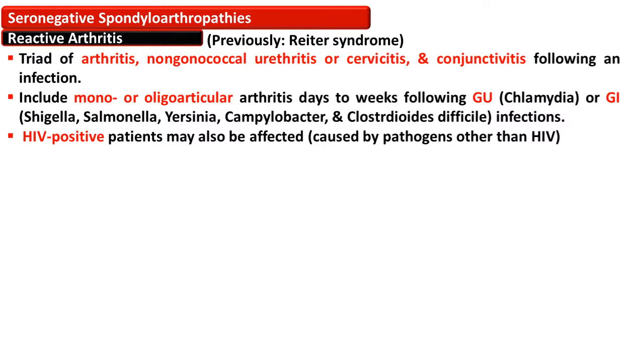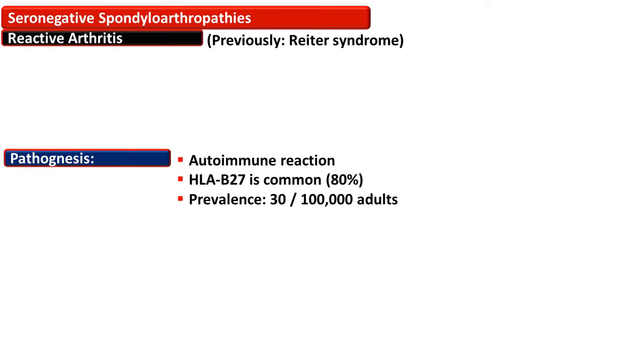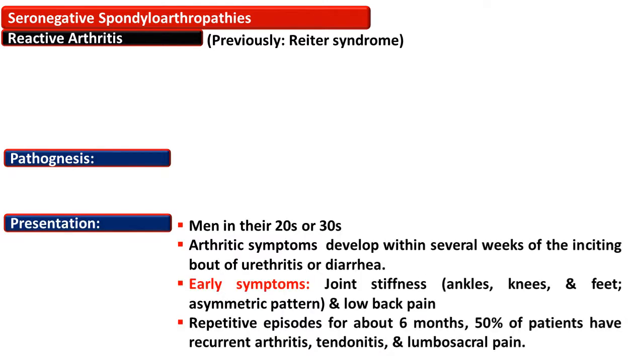HIV is also associated with reactive arthritis. The pathogenetic mechanism for this entity is an autoimmune reaction, because 80% of cases are positive for HLA-B27. Prevalence of this disease is 30 per 100,000 adults.